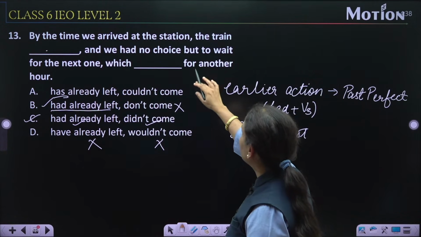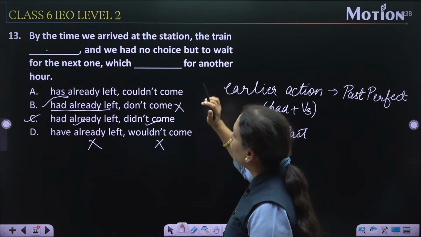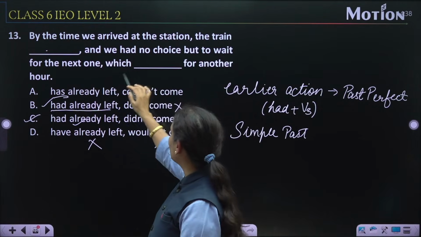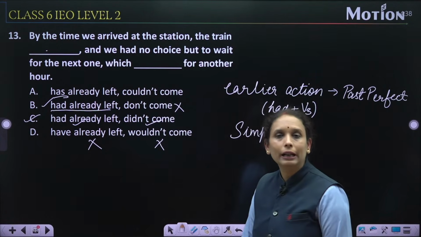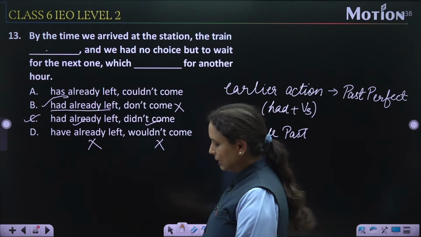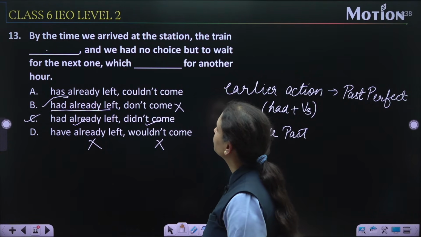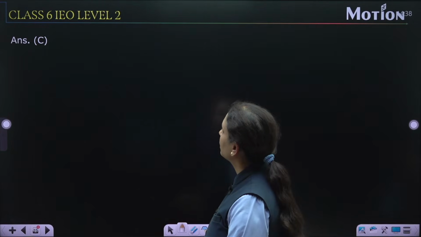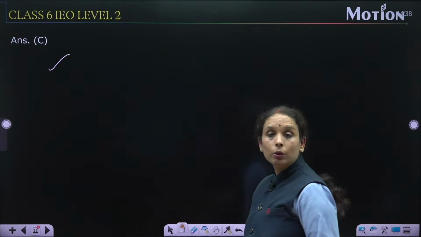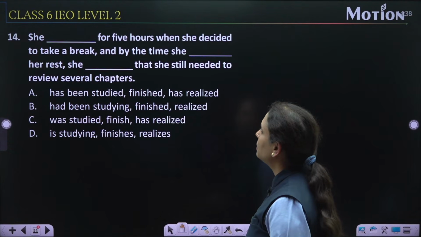By the time we arrived at the station, the train had already left and we had no choice but to wait for the next one, which didn't come for another hour. So option number C is the correct one. Let's check it. Yes, option number C. So now move to the next question, that is question number 14.